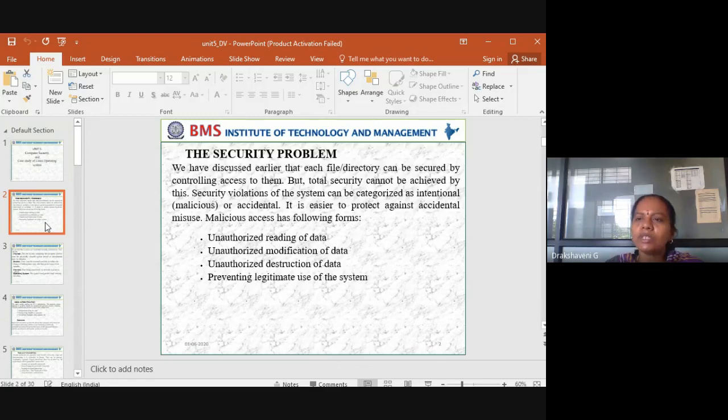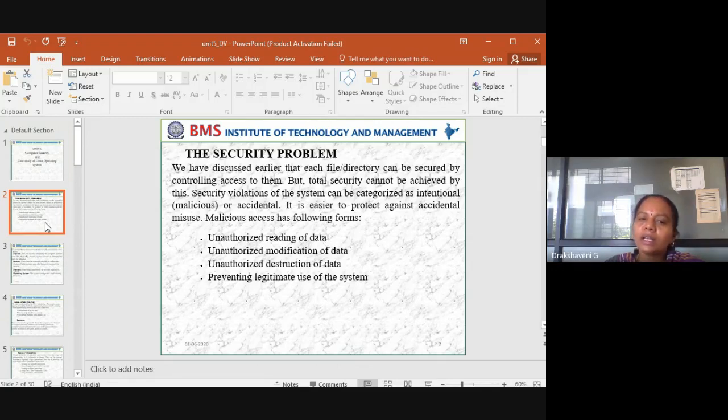And maybe sometimes there is some person who intentionally wants to know what is there in your account, to whom you are writing. So that is malicious access. So the malicious access is unauthorized reading of data. So I should not access the bank accounts of another person. I cannot read another person's bank details. So that's about unauthorized reading of data.